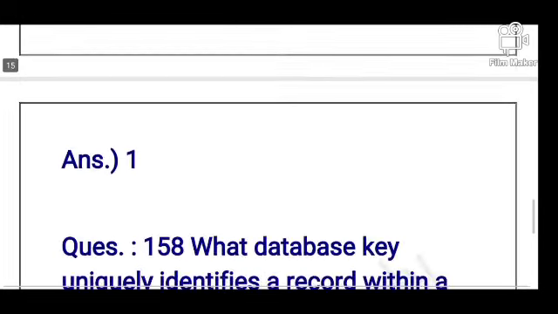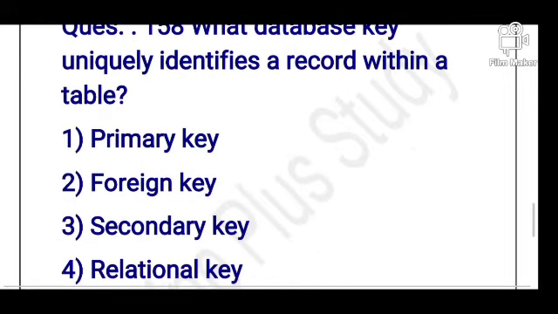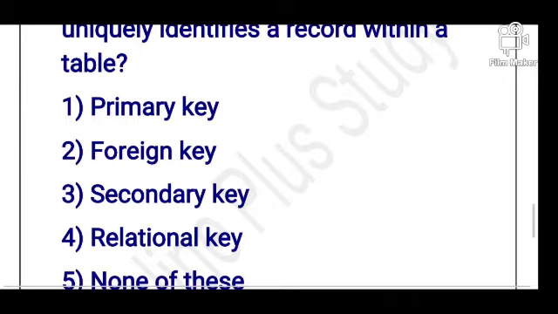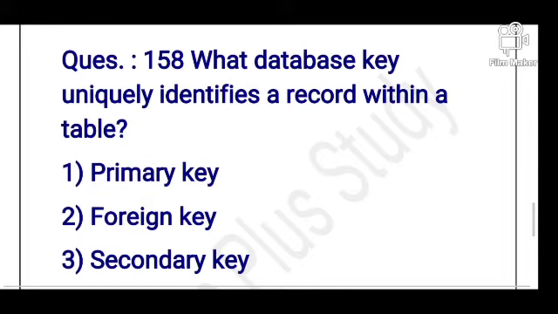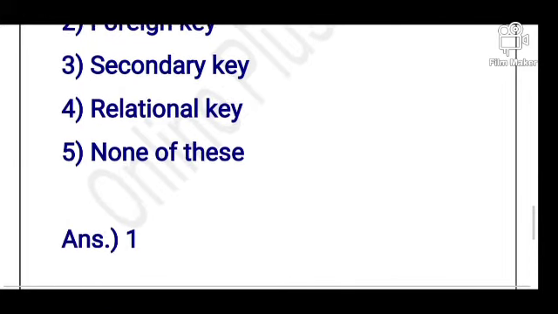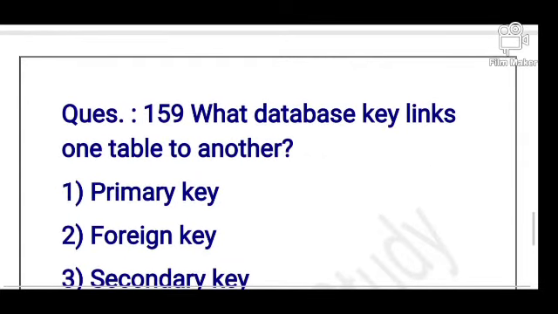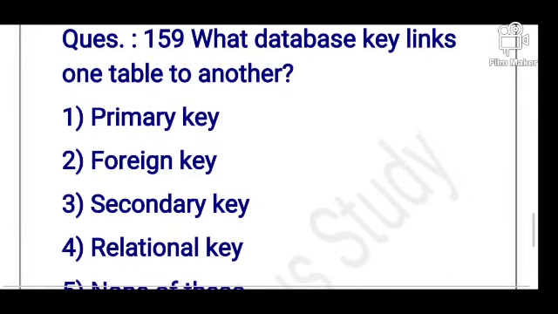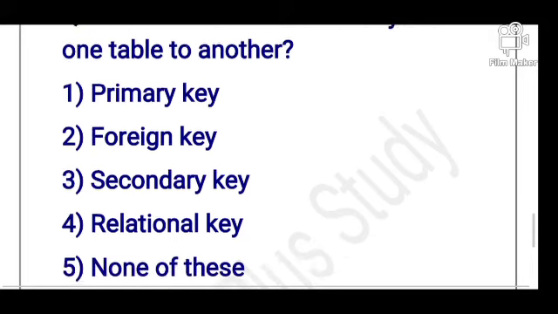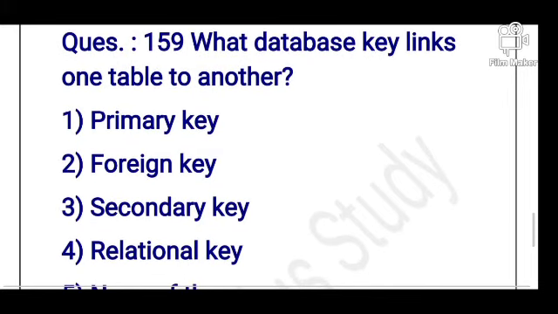So today's next question is: what database keys uniquely identifies a record within a table? Options are primary key, origin key, secondary key, relational key, none of this. So its answer is option number 1, primary key. Okay, students. So today's next question is: what database keys link one table to another? Options are primary key, origin key, secondary key, relational key, and none of these. So its answer is option number 2, foreign key.